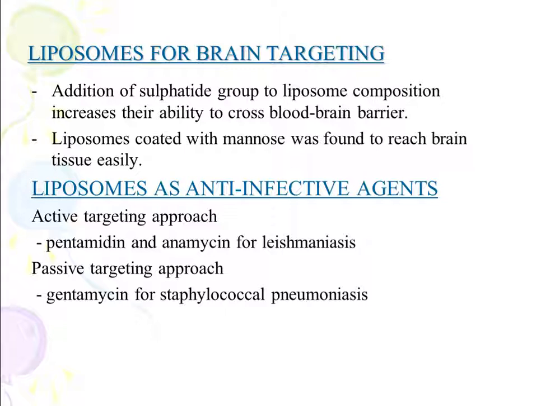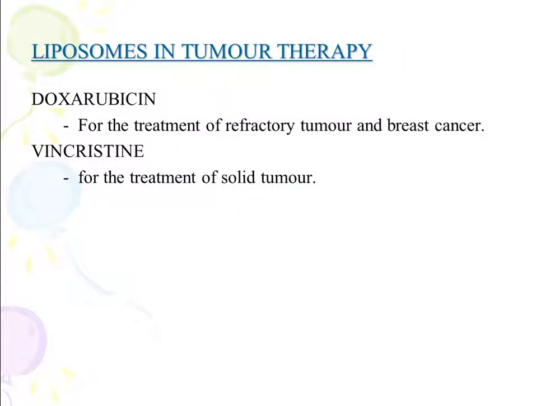The active targeting approach is basically used for pentamidine and annamycin for leishmaniasis, and passive targeting is used for gentamicin for staphylococcal pneumonias. Then in tumor therapy also they are very useful, for targeting doxorubicin and vincristine.